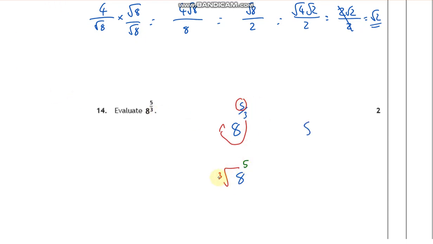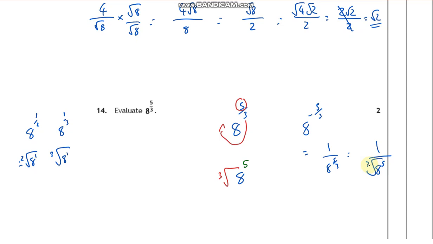It's the same actually. If I had 8 to the negative 5 over 3, I would just rewrite that as 1 over 8 to the positive 5 over 3, which would then be 1 over the cube root of 8 to the 5. So don't be confused with the negative as well. Negative just means it's 1 over, because we change the sign when we cross the line. And this little 3 comes round to the front. If I had 8 to the half, that simply means the square root of 8. If I've got 8 to the third, that simply means the cube root of 8. And there's a little 1 here which we don't write because we're lazy, but that's the 1 staying where it is. If that was a 3, that would stay there.